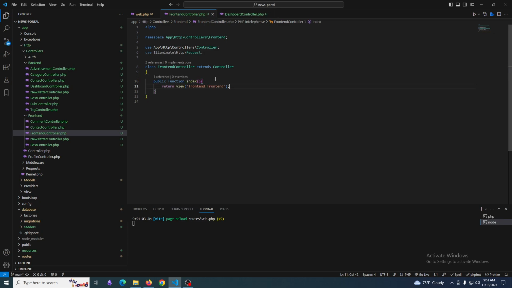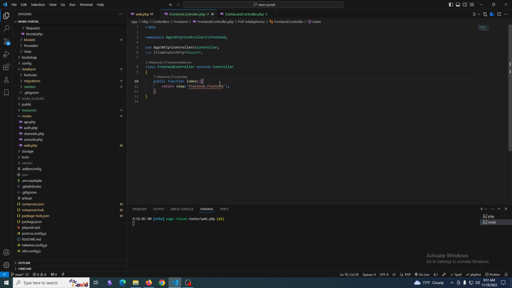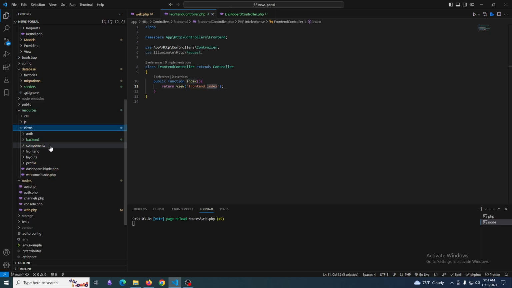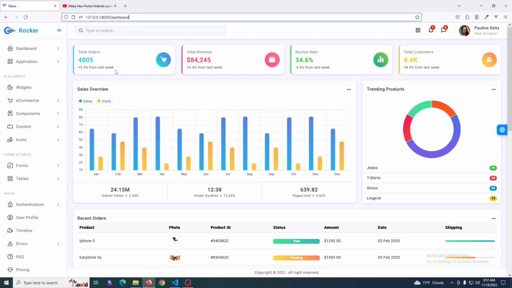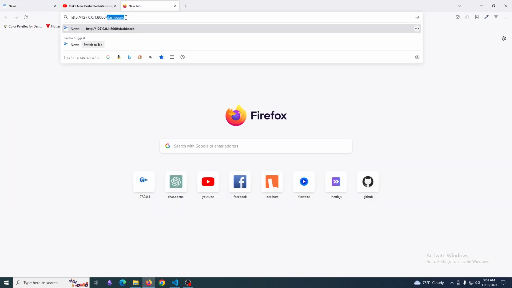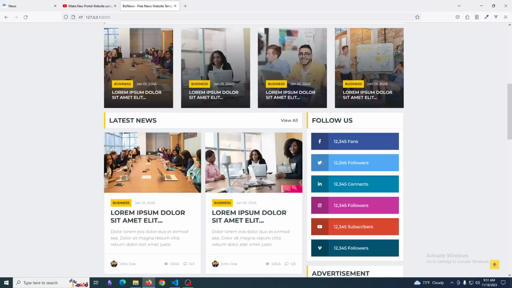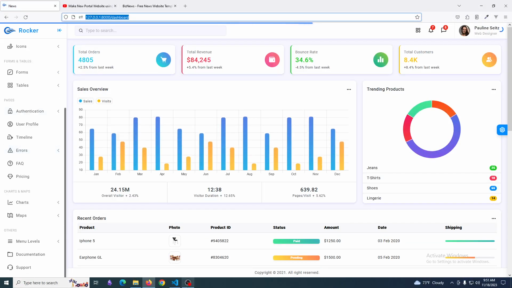Resource views, frontend, and it is frontend. No need for the frontend, we will make it index. I hope all is okay. Yeah, it's done. All is okay right now.